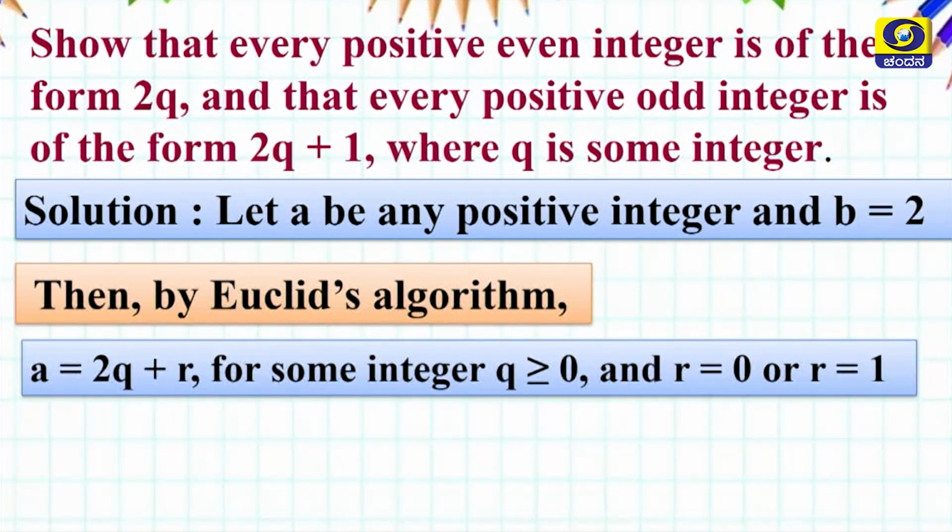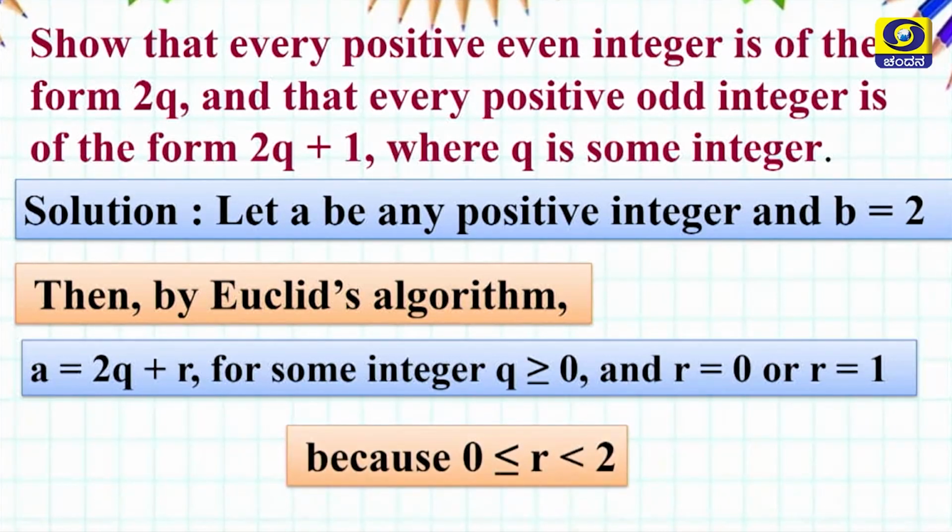I already told you the remainder is always less than b. So b here is 2, so the remainder is 0 or 1, because r is always greater than or equal to 0 and less than 2.